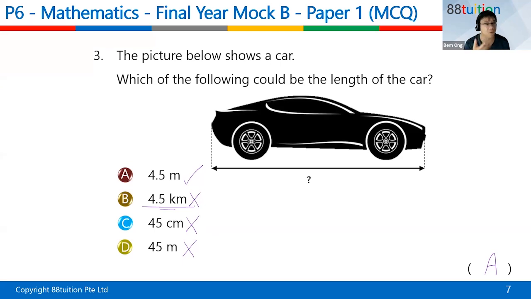All right. Okay, that's why they will look for something which is common. All right. So maybe the schools, right? All the schools in Singapore, they have something called a computer lab, right? So maybe the computer lab, they are using the same screen. All right. They will say, okay, this computer lab, this monitor, all right, what is the length of it? They will use something common, children. They are very fair one. All right, they are very fair one. Don't worry about it. Can? All right, so you don't go and think so much.